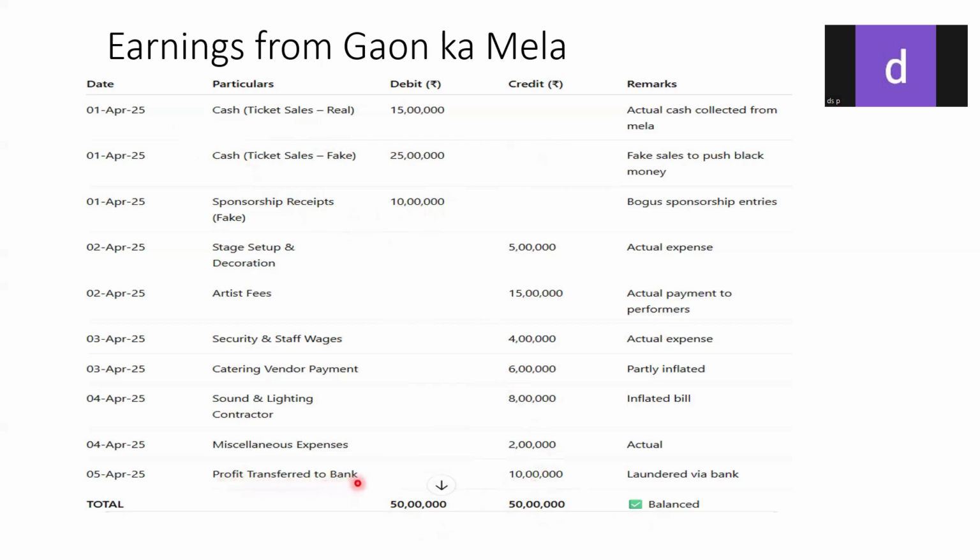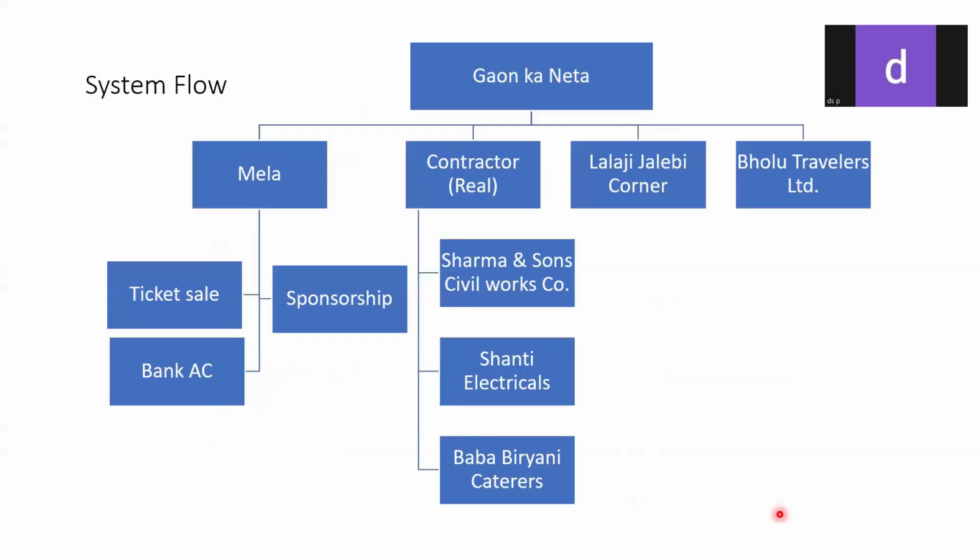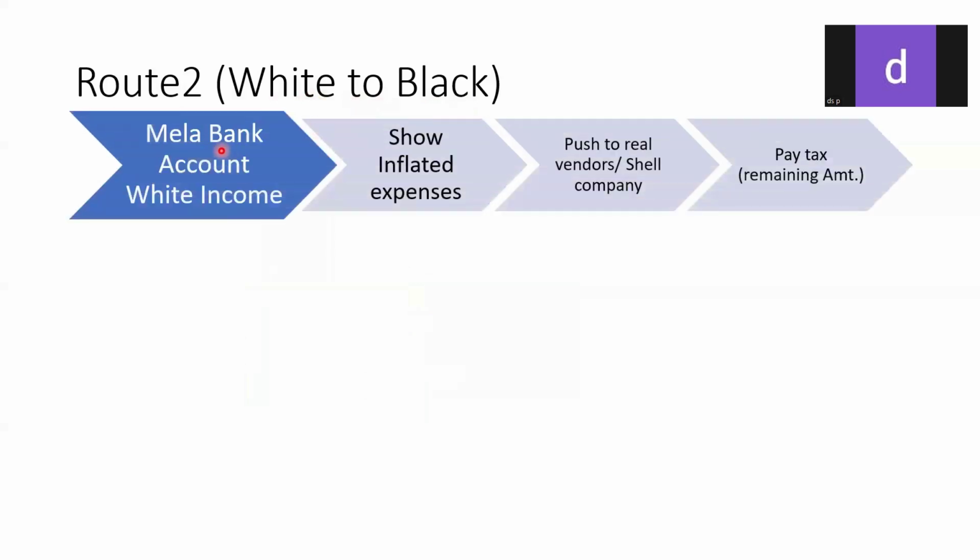Again, you can see 50 lakhs on the debit side and on the credit side. So this looks balanced, all looks clean. Now from here again, you can see the 10 lakhs, which we introduced into the system in the form of sponsorship. That 10 lakhs is again profit transferred to the bank. So this 10 lakhs, which we got from the previous step, is now entered into the bank officially, and the ledger book is also balanced cleanly.